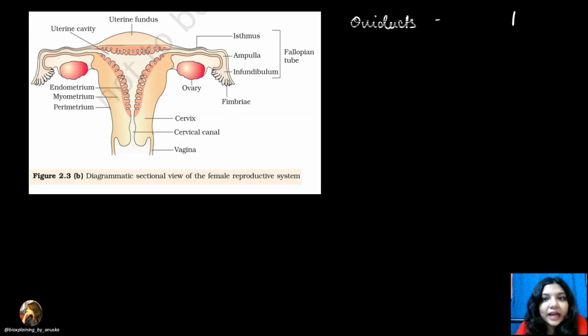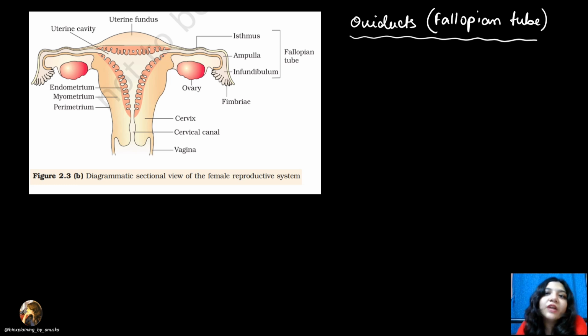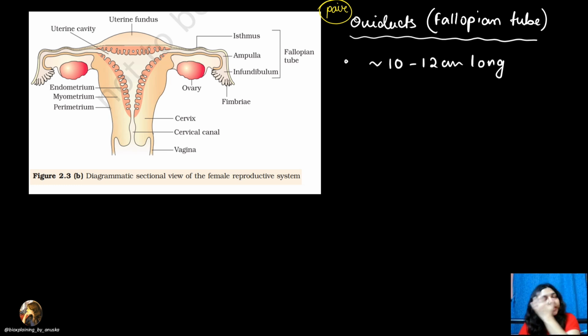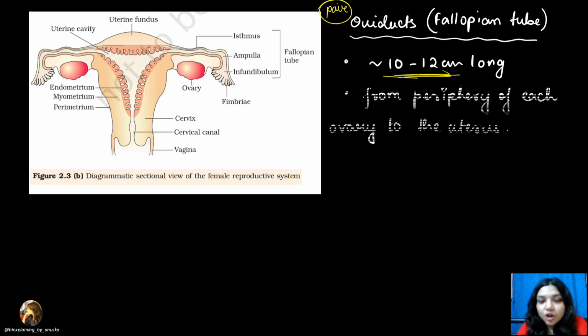So we have seen what we had to study about the ovaries. The next structure we will study is the oviduct. What is the oviduct also called? It is also known as the fallopian tubes. How many are present? One on each side, meaning the oviducts are also present in a pair. Okay? So what is the size? They are approximately 10 to 12 centimeters long.